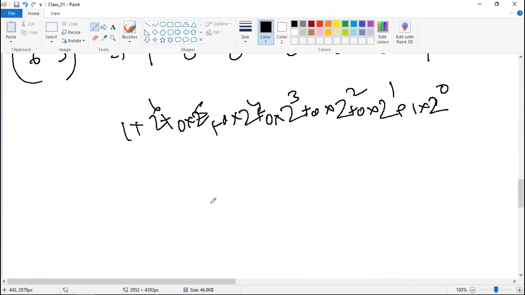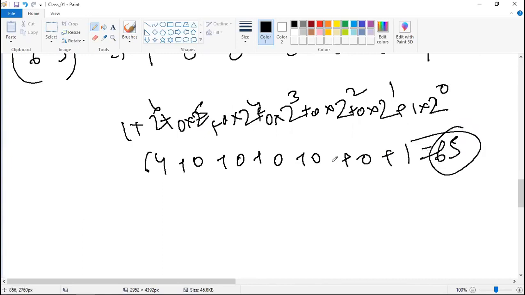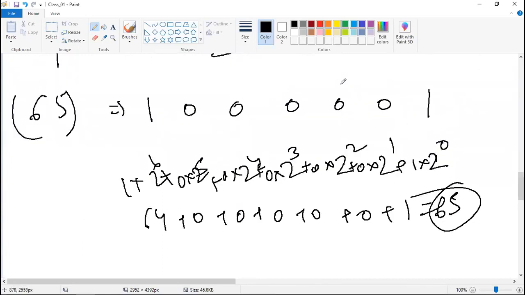Now you can see 2 to the power 6 is 64, into 1, this will be 64, plus everything else will be 0, because we are multiplying with 0. This is also multiplied by 0, this is also multiplied by 0, plus 2 to the power 0 is 1, 1 into 1 is 1. So now you can see that this is equivalent to 65. What we have seen is that when you write 65, internally it gets converted into binary, and this is the binary equivalent code for that.